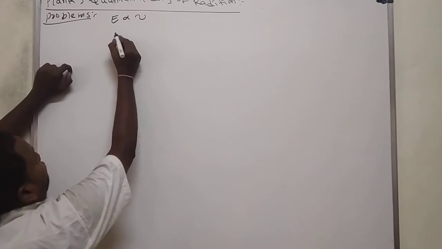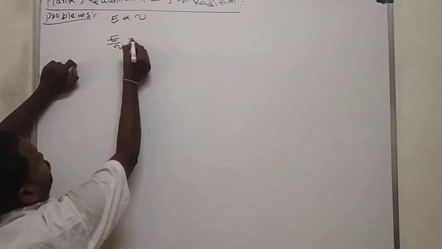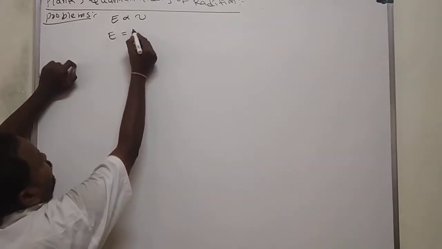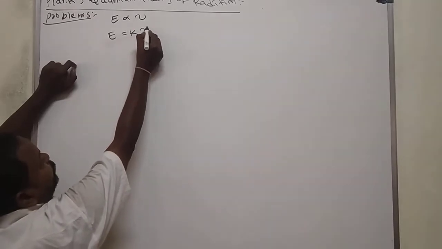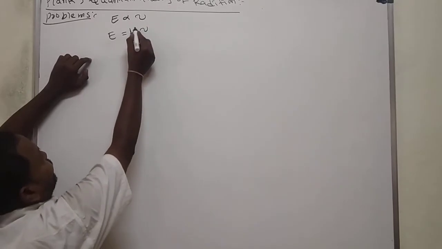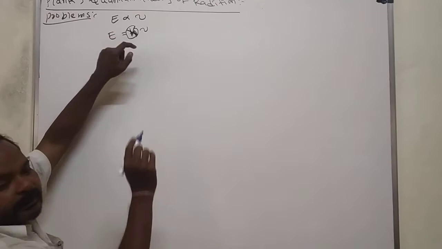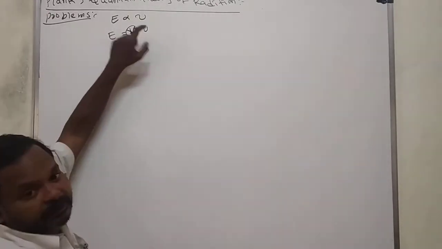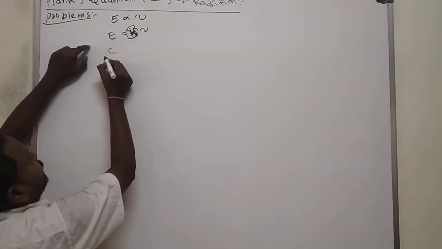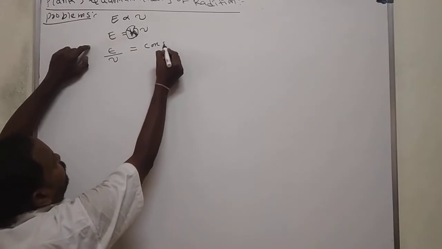Here, E by nu is like this. E is equal to some constant K nu, or h nu. H is the constant, don't think about h. Here I am explaining the relation between E and nu. Then the constant is equal to E by nu. E by nu is equal to constant.